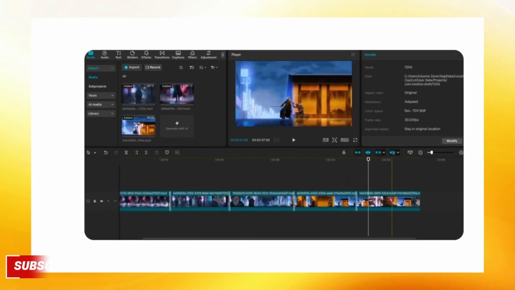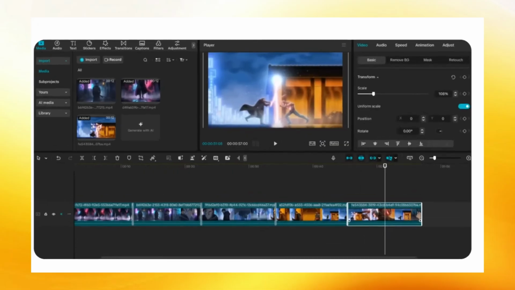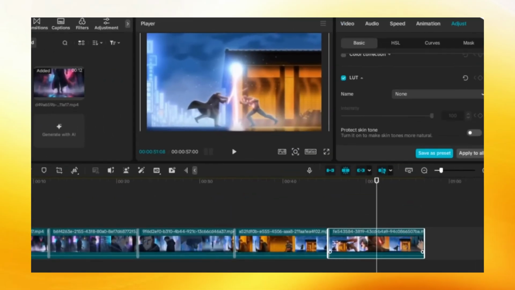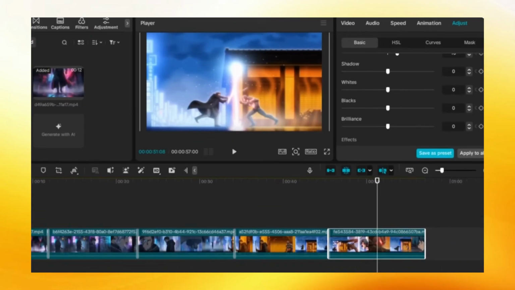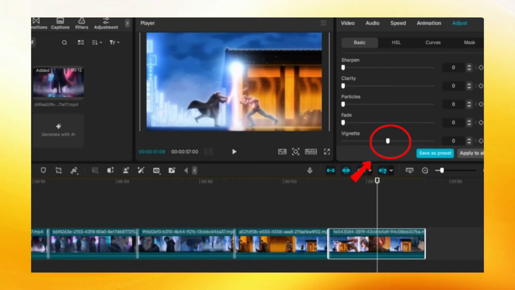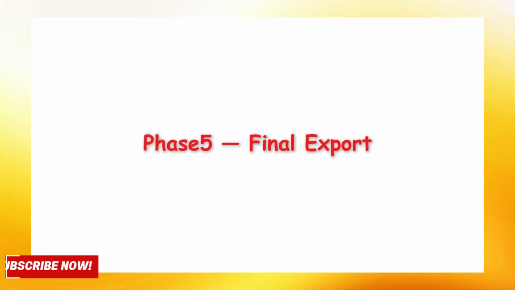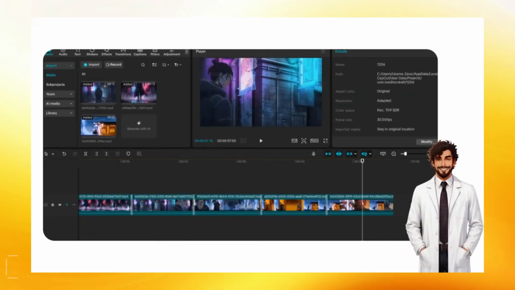Let's open CapCut. You can use any free editor, DaVinci Resolve, VN Editor, Clipchamp, but CapCut is the easiest to start with since it works on both desktop and mobile. Phase 1, import your clips. First, download all the videos you generated from Sora, scene 1 to scene 5.